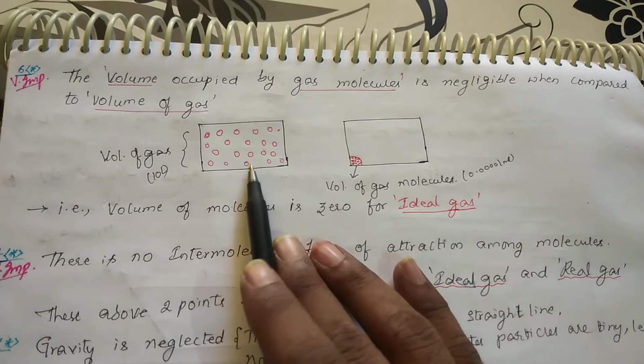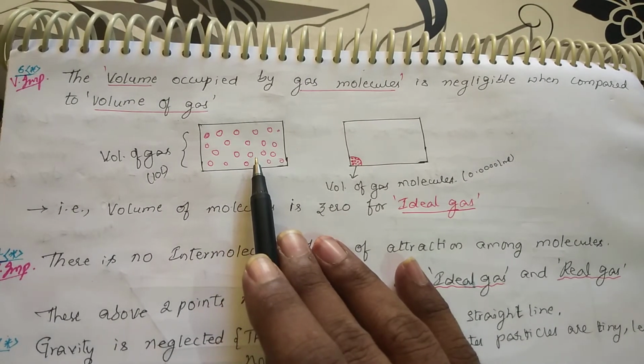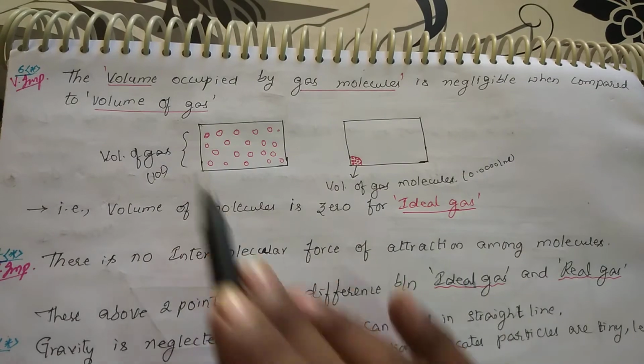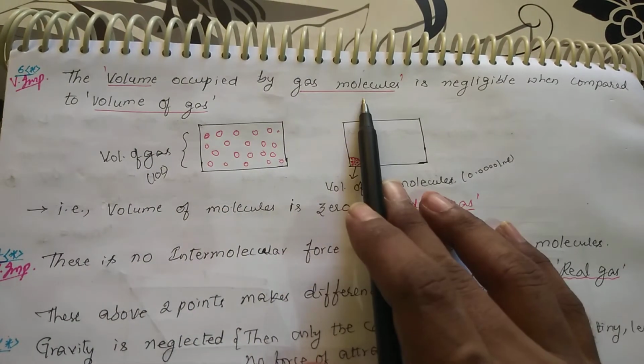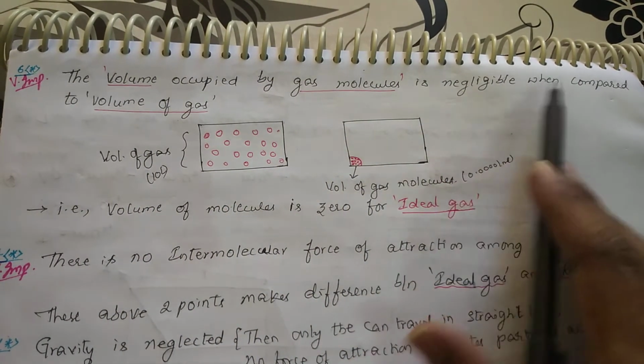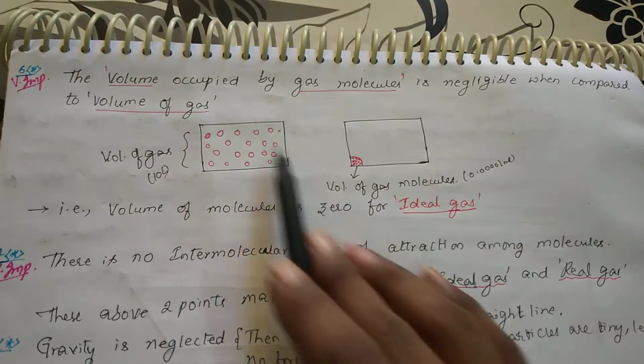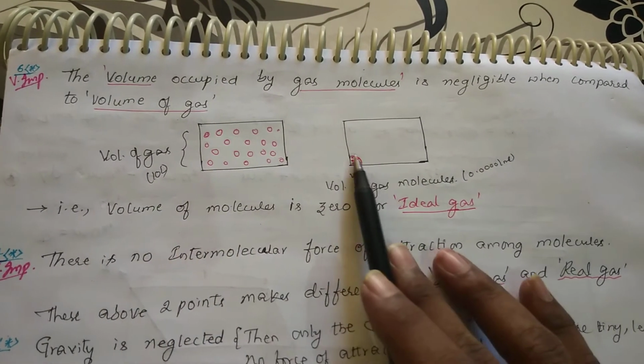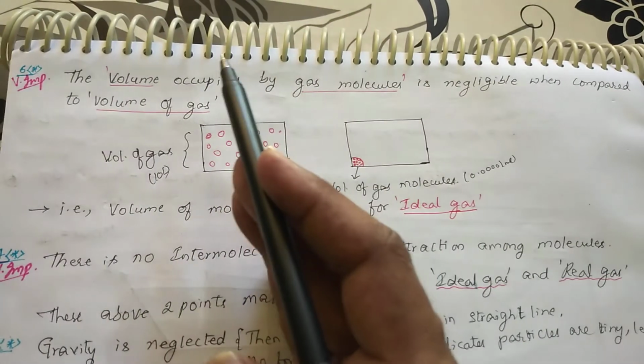This is with respect to ideal gases, not real gases. These two points make the difference between the real gas and the ideal gas. Again I am repeating, the volume occupied by the gas molecules is negligible when compared to the volume occupied by the gas. The volume occupied by the gas is the volume of the container, and the volume occupied by the molecules is whatever volume they take if brought to one corner of the container.